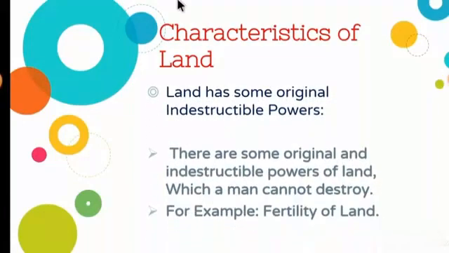The next feature is land has some original indestructible powers. Indestructible means which cannot be destroyed easily by human beings. So there are some original and indestructible powers of land which a man cannot destroy. Certain quality of the land cannot be destroyed easily by the man. For example, the fertility of land. Fertility means what? The productivity of the soil.